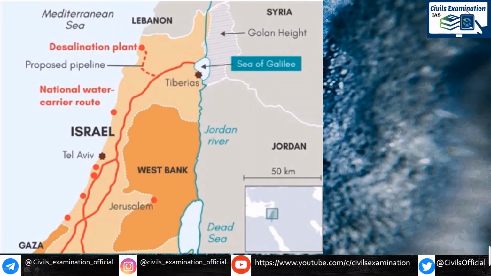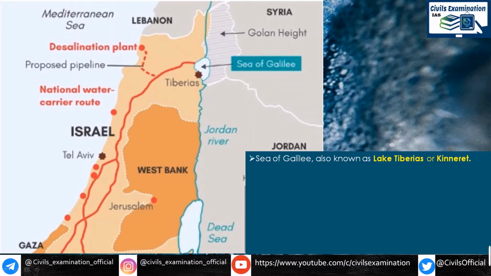If we particularly talk about Sea of Galilee, then Sea of Galilee is also known as Lake Tiberias and or Kinneret. Tiberias is a city in Galilee's region, and this city of Tiberias is also known as Kinneret in the Hebrew language.